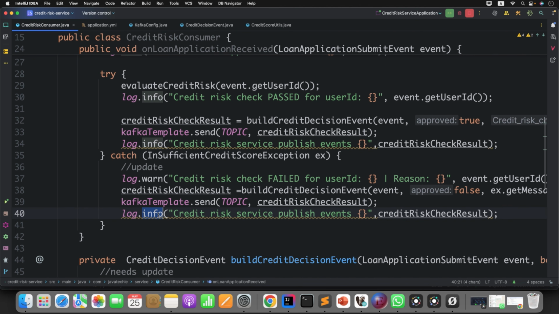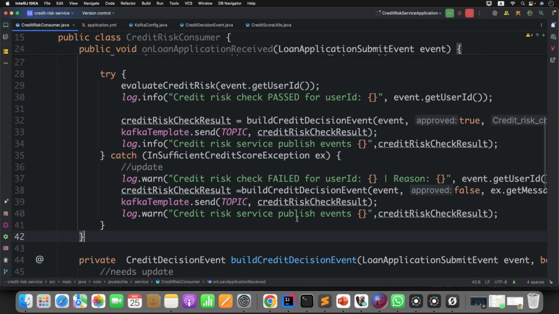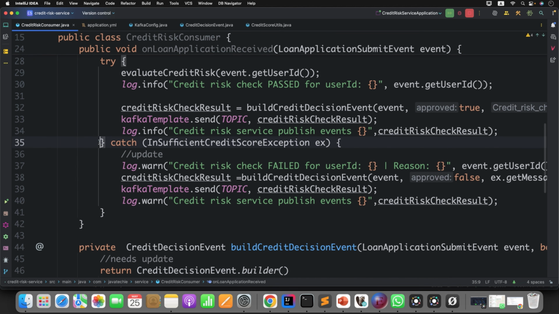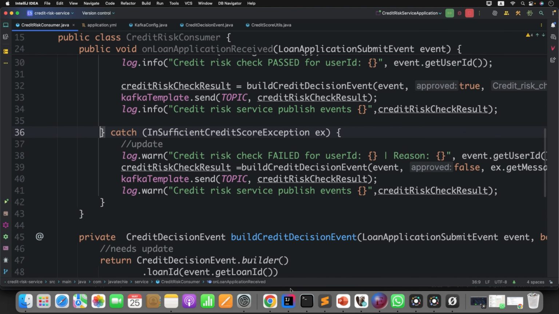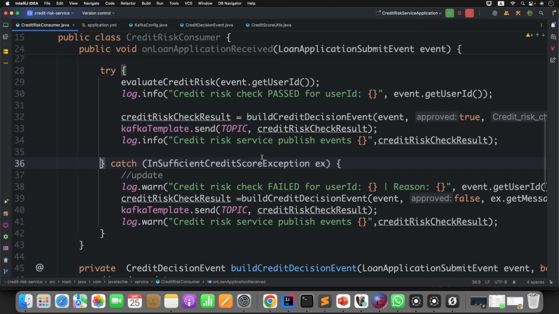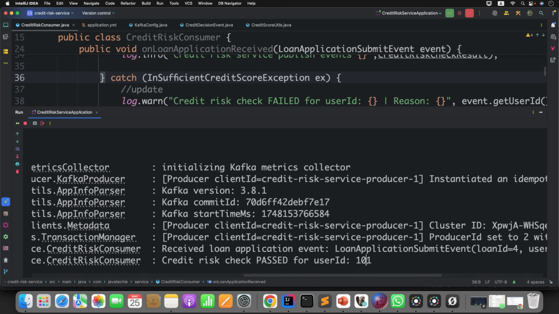So that you can track the flow correctly. I have missed it, but you must try it. Okay, so that is fine. It's not important. We can validate in the database as well. Now let's see what this consumer does. It consumes the event and publishes it, but we cannot see the publish statement since we don't have the log statement here.